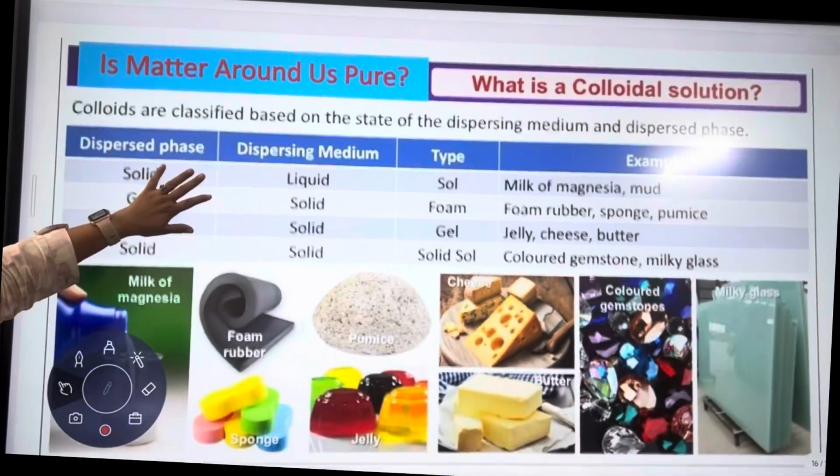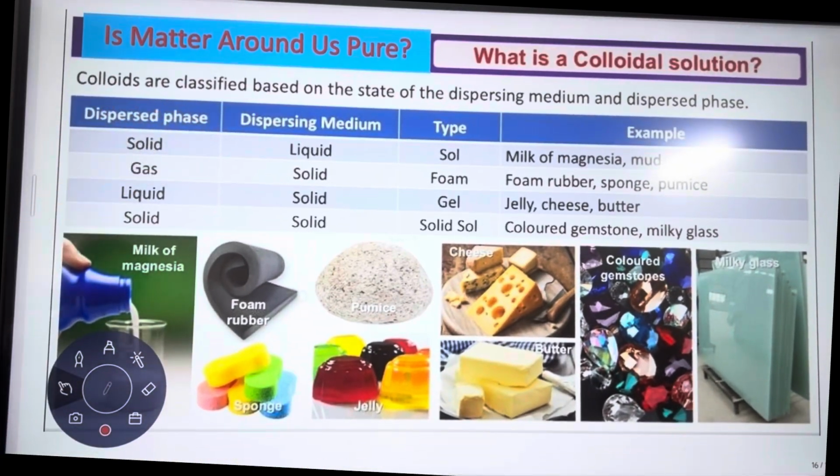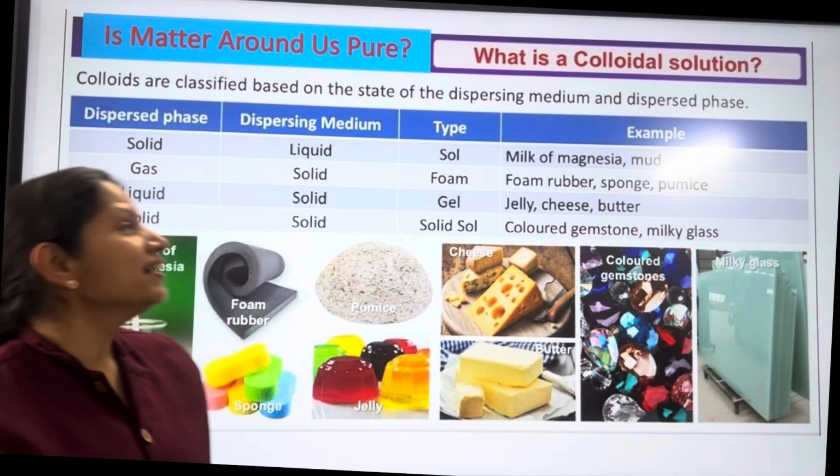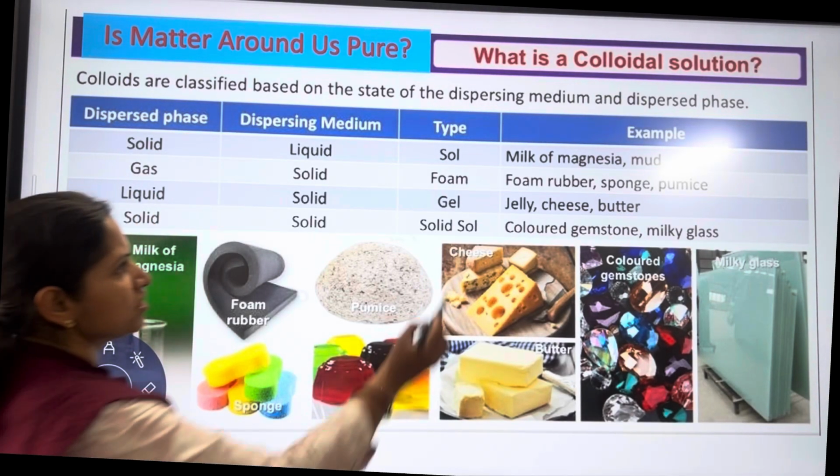The table is not yet complete. Okay, we have some more examples. We have to see to all that. Okay. Next type of colloidal solution is sol.